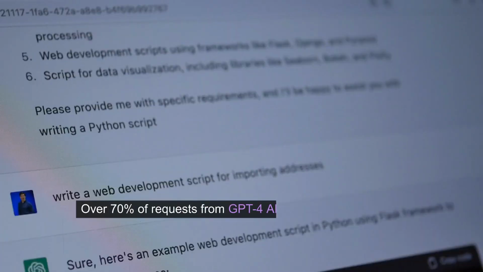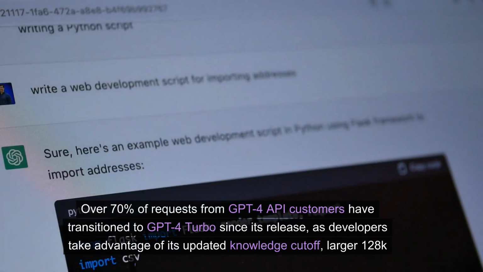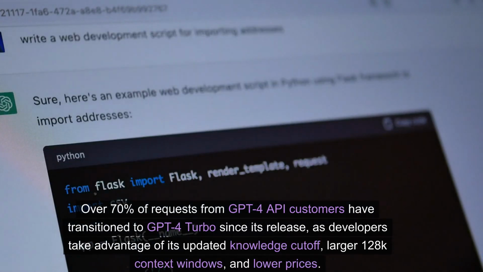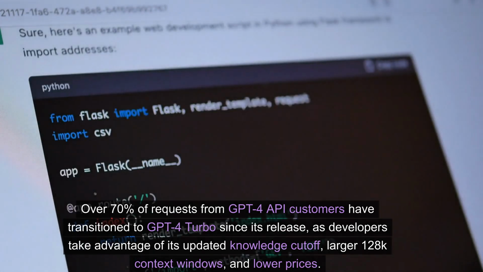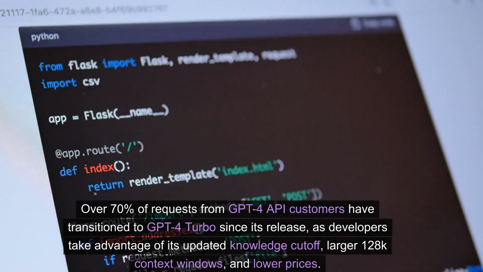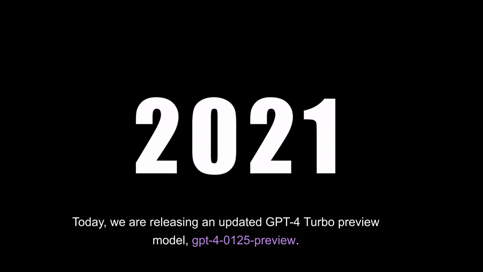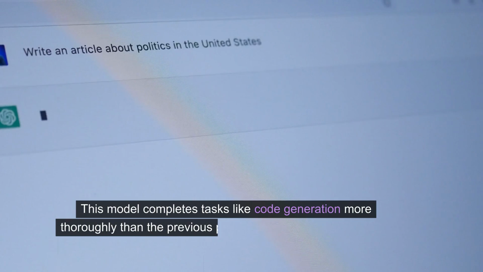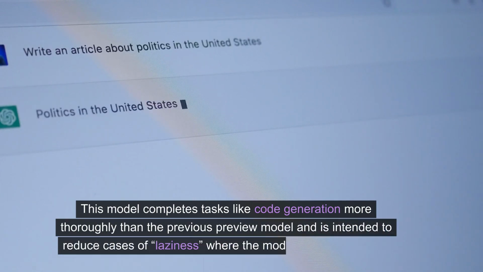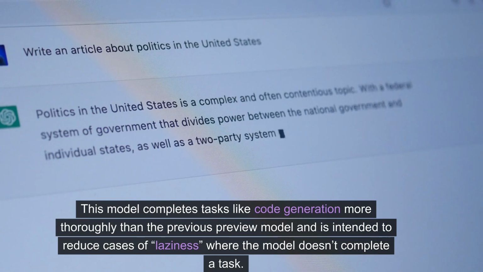Over 70% of requests from GPT-4 API customers have transitioned to GPT-4 Turbo since its release, as developers take advantage of its updated knowledge cutoff, larger 128K context windows, and lower prices. Today, we are releasing an updated GPT-4 Turbo Preview model, GPT-4-0125-preview. This model completes tasks like code generation more thoroughly than the previous preview model and is intended to reduce cases of laziness where the model doesn't complete a task.